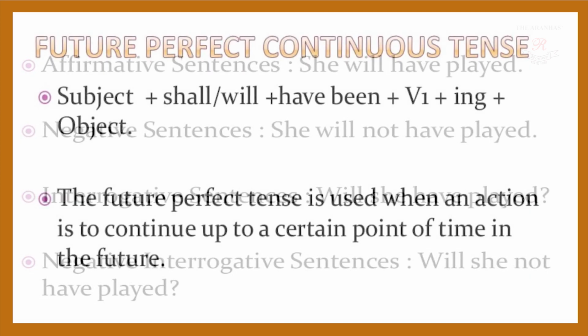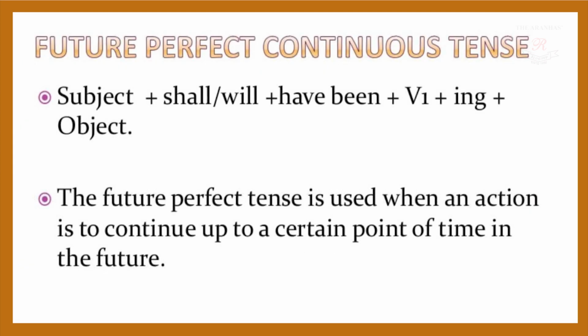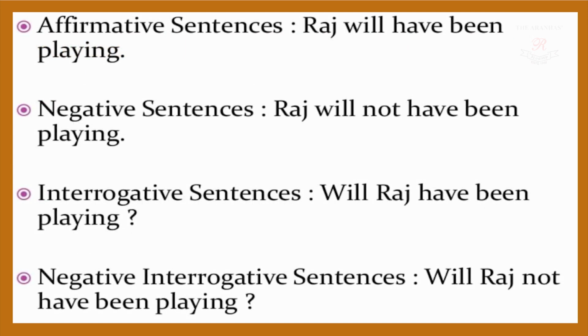Now next is future perfect continuous tense. The structure is subject plus shall or will plus have plus been plus V1 plus ing plus object. The future perfect continuous tense is used when an action future. Okay, now we'll just see the example.